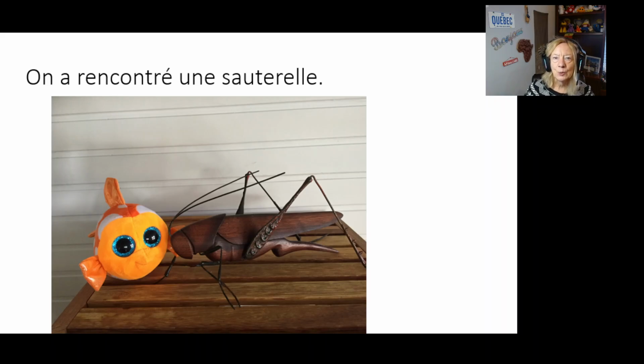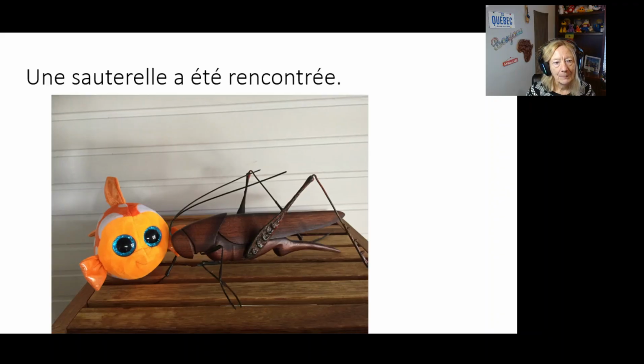On a rencontré une sauterelle. Une sauterelle becomes a subject. We're working backwards. A rencontré is in the passé composé. Put the verb être in the passé composé. Une sauterelle a été rencontrée. There's our past participle. It now behaves like an adjective, so we'll put an extra E on it because it's referring to une sauterelle, which is feminine.